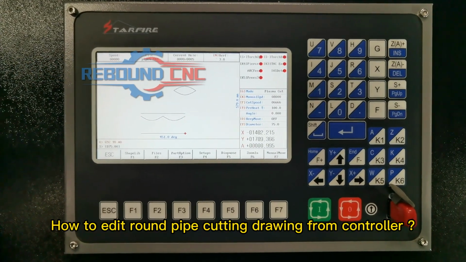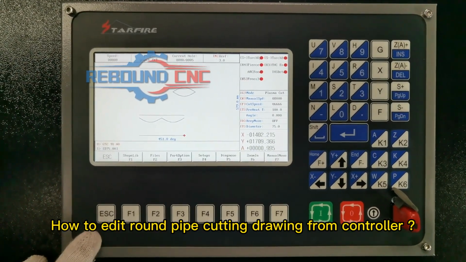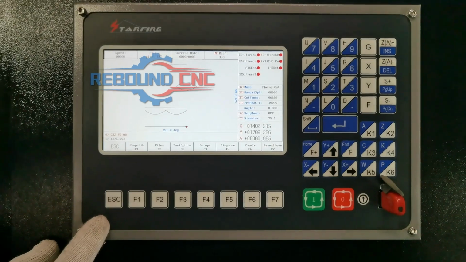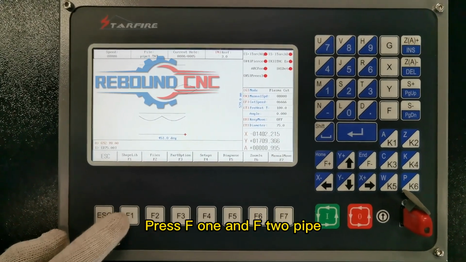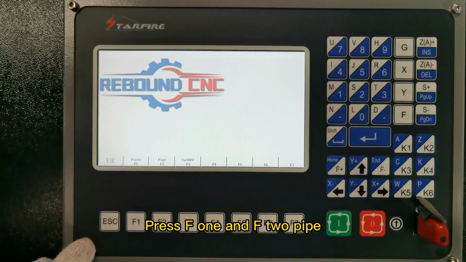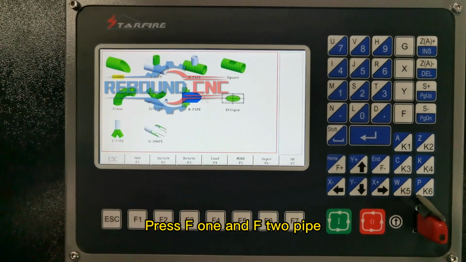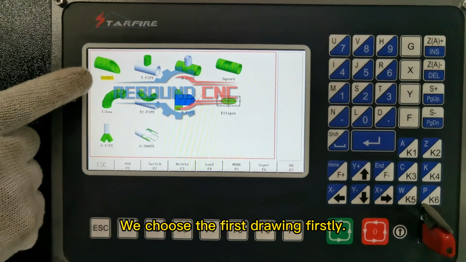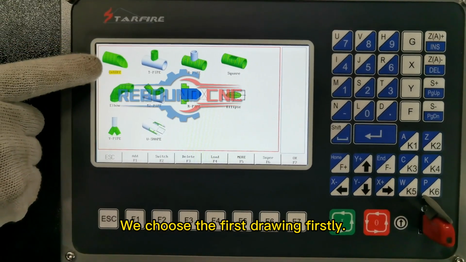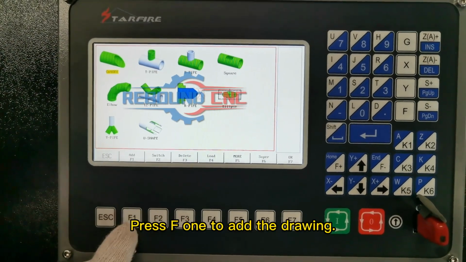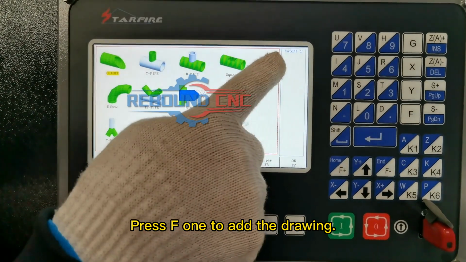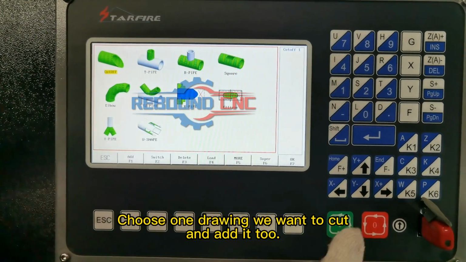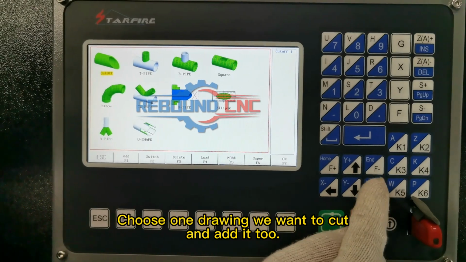How to edit round pipe cutting drawing from controller. Press F1 and F2 pipe. We choose the first drawing firstly. Press F1 to add the drawing. Choose one drawing we want to cut, and add it too.